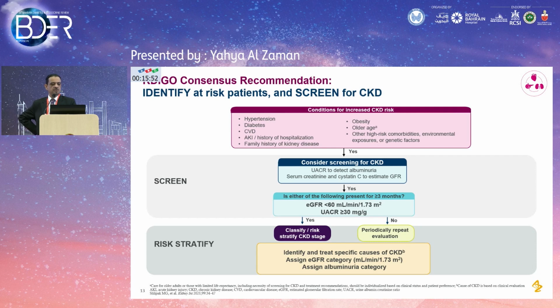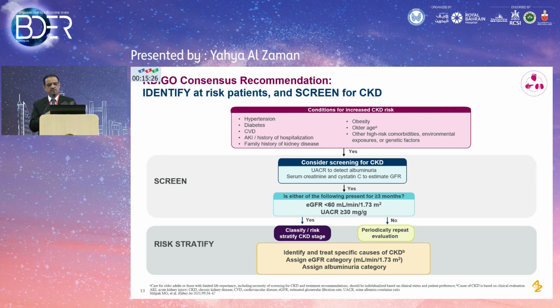We said the estimated eGFR and the urinary albumin-creatinine ratio. What happens? You have to repeat this test. We said in 3 months, to label them as chronic kidney disease we need at least 2 tests 3 months apart. So you have 2 scenarios. In one, you already find an abnormal result, and you classify and diagnose the patient with chronic kidney disease, and from there you can go and intervene.